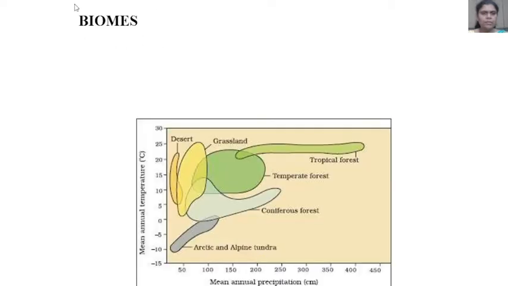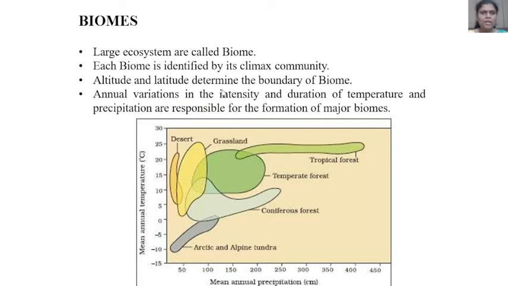We see here the biomes. The large ecosystems are called biomes. Each biome is identified by its climax community. Here, the altitude and latitude determine the boundary of biomes. Then annual variations in the intensity and duration of temperature and precipitation are responsible for the formation of major biomes.